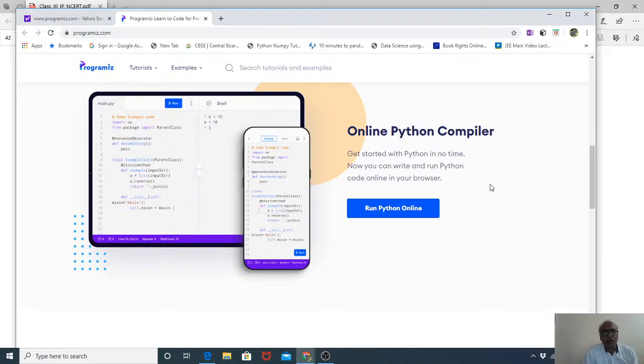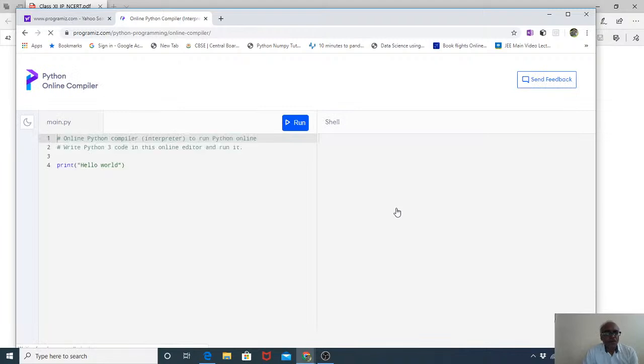That's not a very big issue. But those of you who do not have a desktop or a laptop computer, you can work on this at a later stage. So first we will be introducing you. So this is the online Python compiler. So we will open this, run Python online.